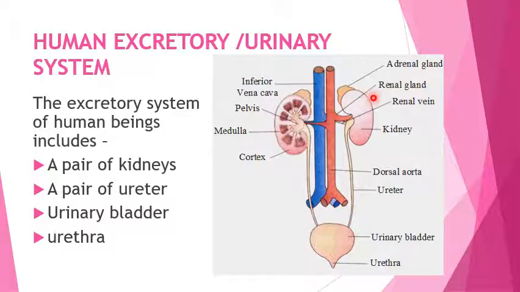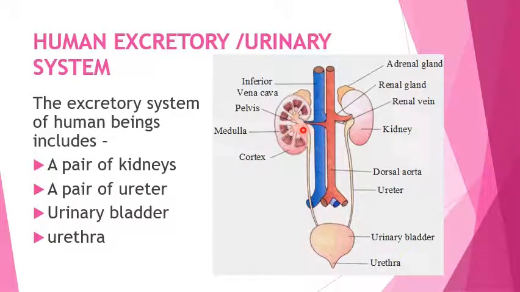They are not at the same level; they are asymmetrical because on the left side we have the heart. The kidney has the pelvis, the medulla, and the functional unit known as the nephrons.